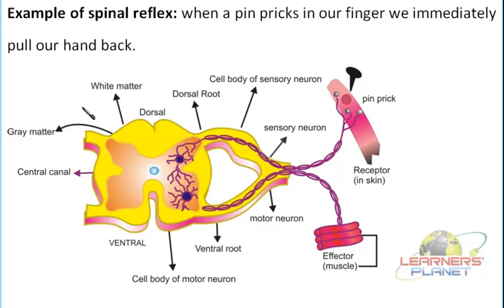There are certain reflex actions in which the brain is also involved, and those are known as the cerebral reflex action. Now the example of this is the one which is linked with the auditory stimulus or the visual stimulus. Suppose something is going into your eye, so that is an example, you are responding to it. So that is an example of the cerebral reflex action.